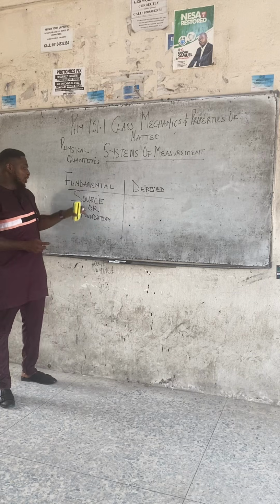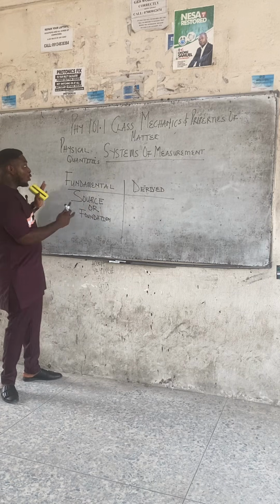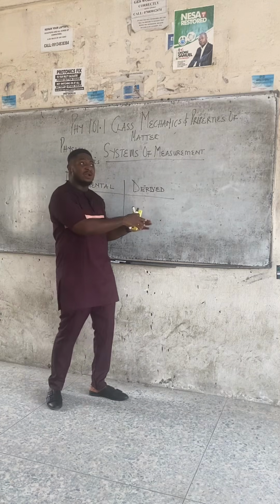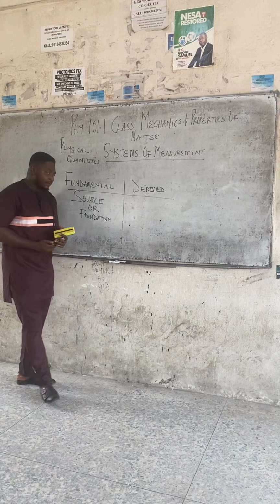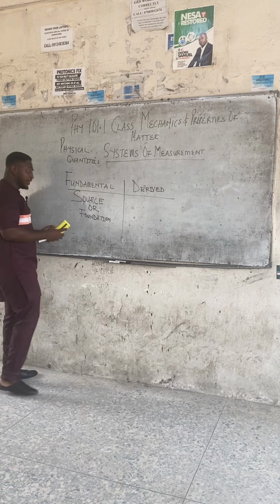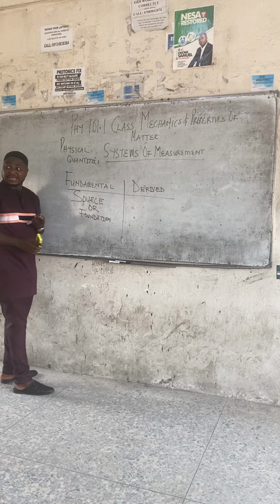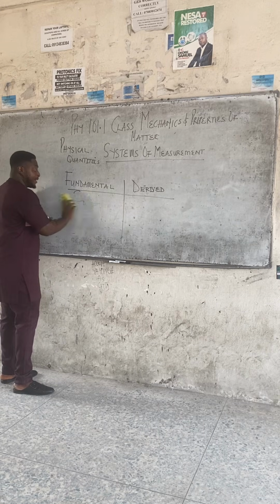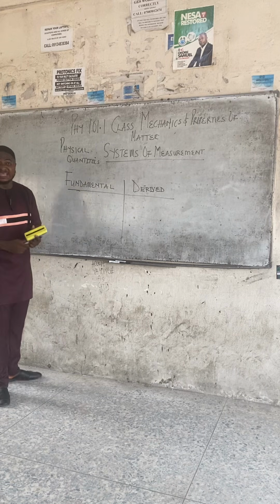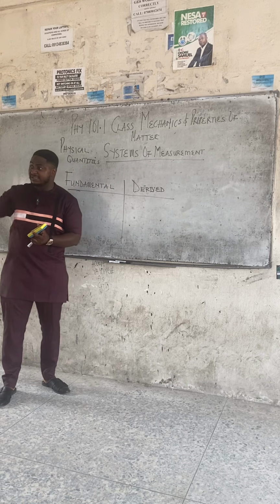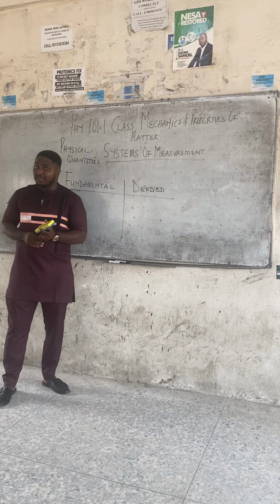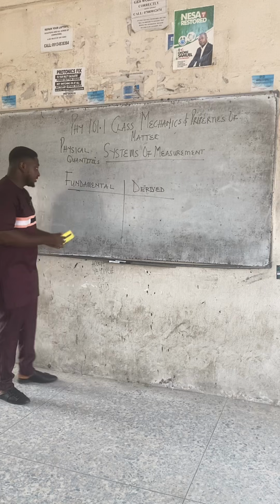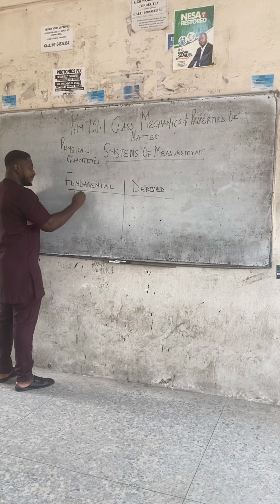Because why do we call them the source or foundation? Because every other quantity emanates from the fundamental quantities. And there are 7 in number. Class, amongst the 7, we have already listed 3, which are the 3 oldest quantities in physics, which are length,